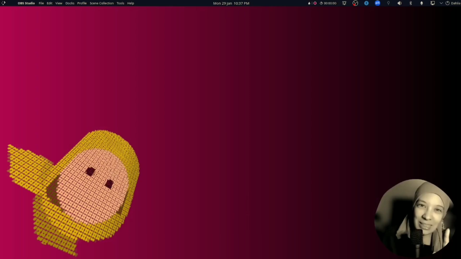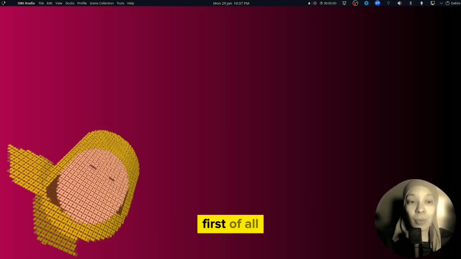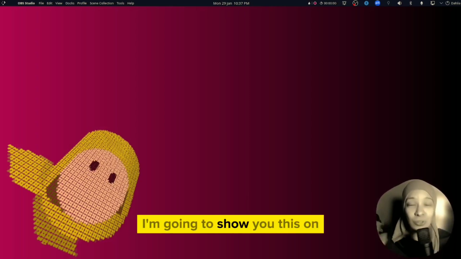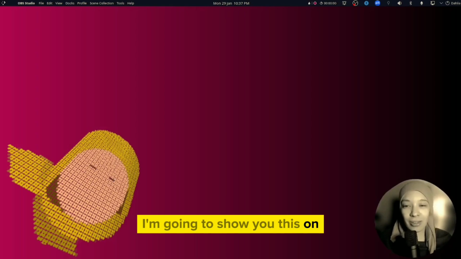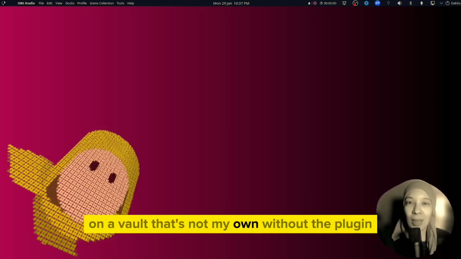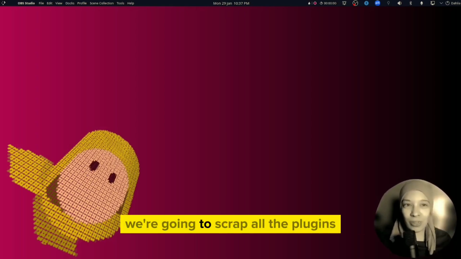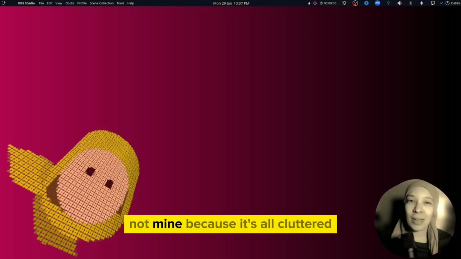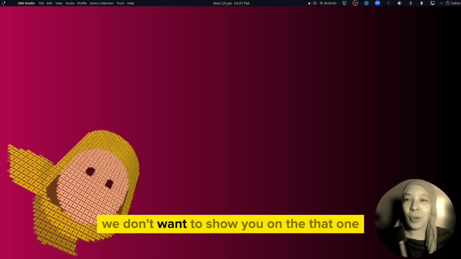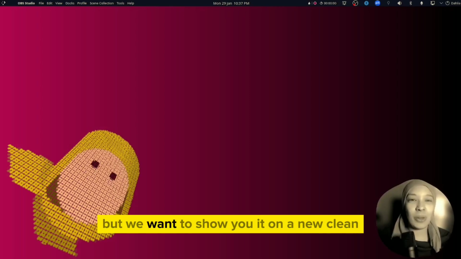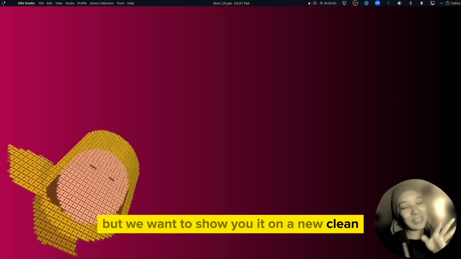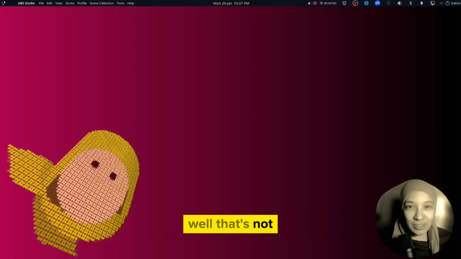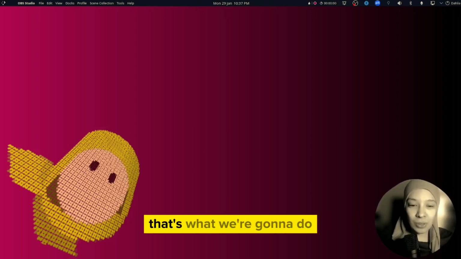I've slept, so I'm not on 2 days of sleep, and I've found out a little bit more about April's Automatic Timelines. Well, first of all, I'm going to show you this on a vault that's not my own, without the plugin. We're going to scrap all the plugins, and we're going to use an emptier vault, not mine, because it's all cluttered. We don't want to show you on that one. We want to show you it on a new, clean vault that's not crazy with plugins. That's what we're gonna do.